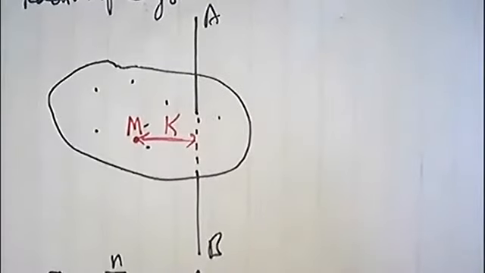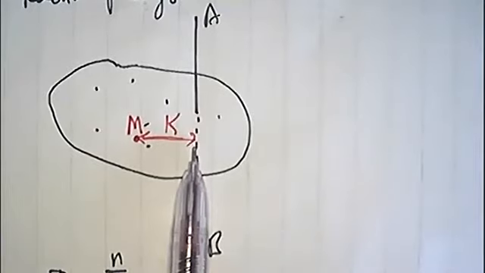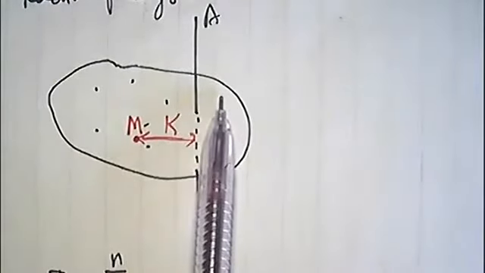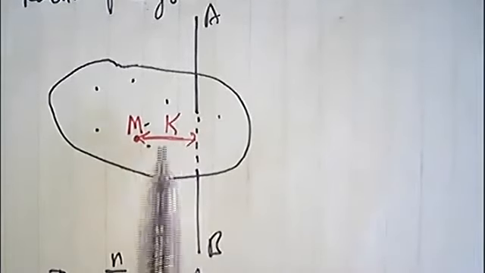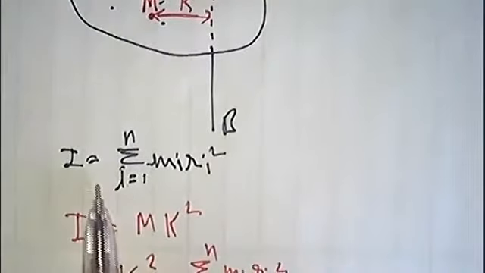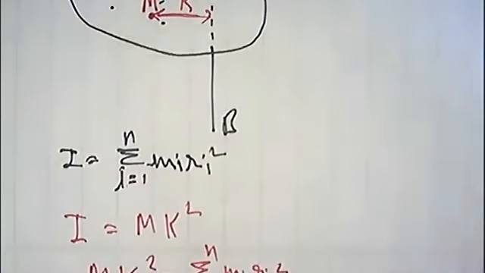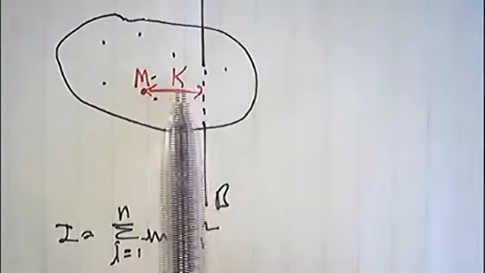So what is the radius of gyration? Radius of gyration is the perpendicular distance from the axis of rotation such that if the whole mass of the body were concentrated to this point, the moment of inertia of the body is the same as that obtained by actual distribution of mass in the body. There is a long tongue twister. The radius of gyration is the perpendicular distance